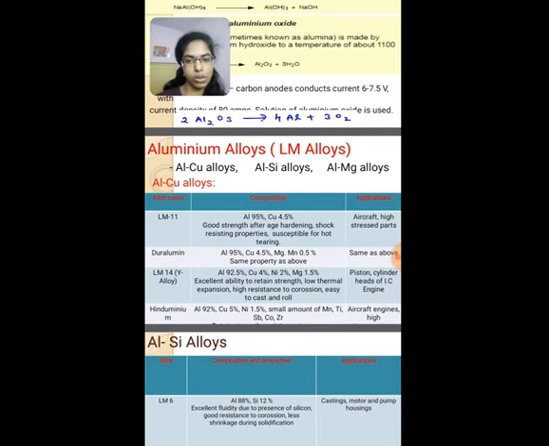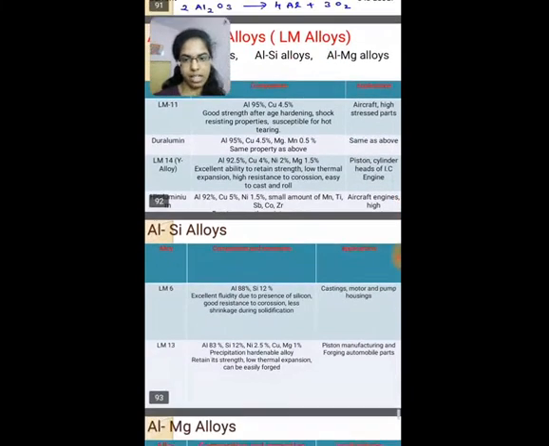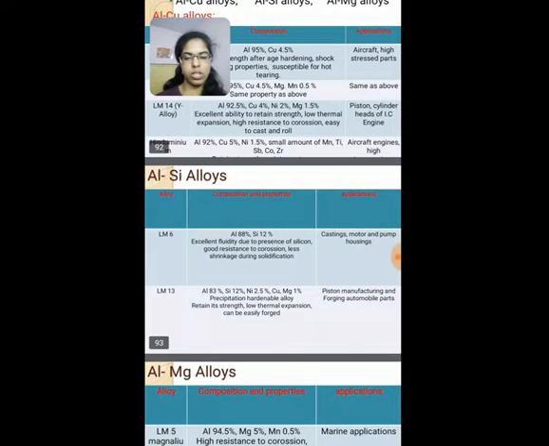Aluminium alloys are also known as LM alloys. So we have in aluminium copper LM11, which contains 95% aluminium, 4.5% copper, good strength after age hardening, shock resisting properties, and susceptible to hot tearing. And this LM11 is used in aircraft and high stressed parts. Aluminium silicon alloys. We have LM6, which contains 88% aluminium and 12% silicon, which has less shrinkage during solidification, and is used in castings, marine and pump housings.